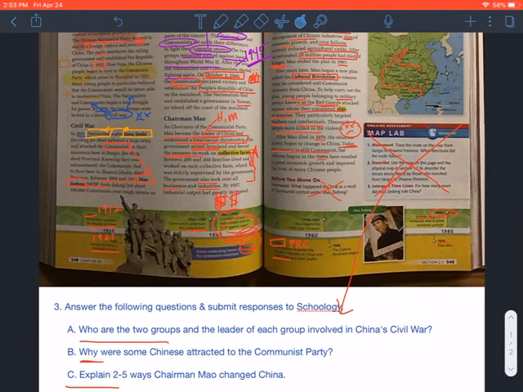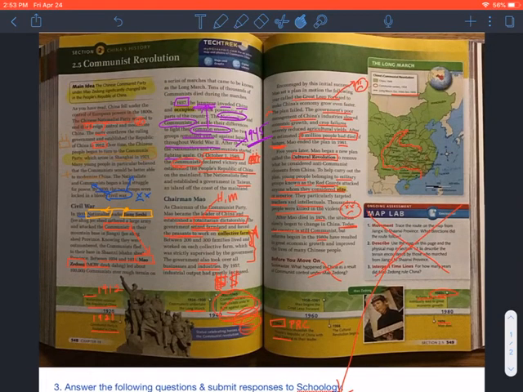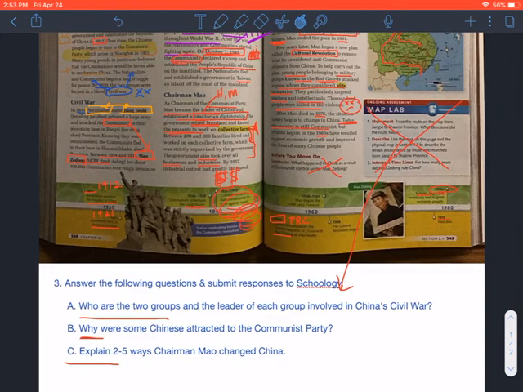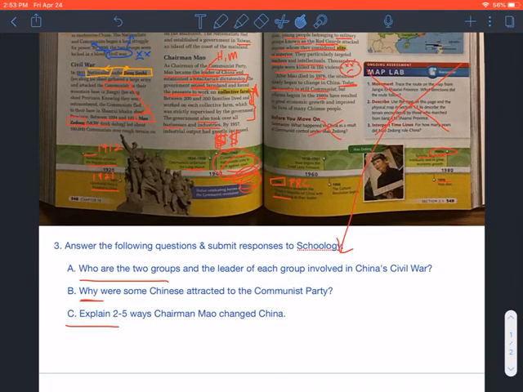So that should give you a good sense. Look at all that text talk that I did. You should do the same. That should give you a good sense of the Communist Revolution. You'll want to spend some time answering these 3 questions with quality responses, and then go ahead and submit this.